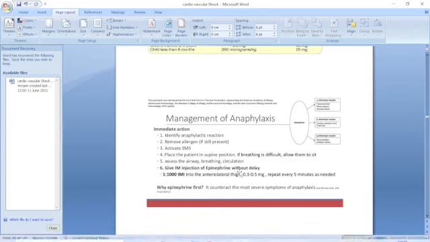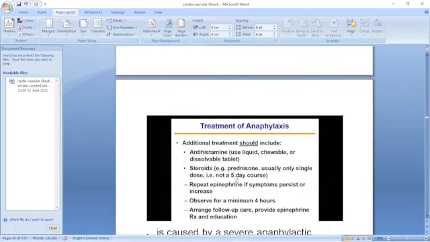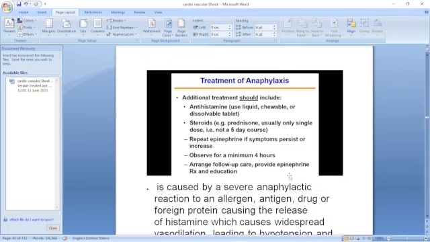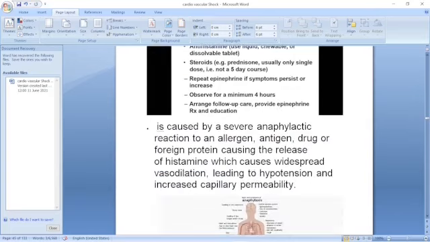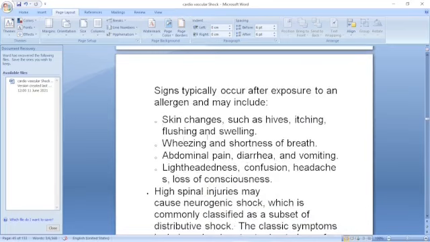Give intravenous injection of adrenaline without delay, 1 in 1000, as you have seen. Adrenaline is the first thing. Treatment should include adrenaline first, then give antihistaminic, then give steroids. If hydrocortisone is not available, give prednisolone. Then repeat epinephrine if symptoms persist. Observe for 4 hours minimum. Arrange follow-up care, and provide epinephrine treatment and education. So these are the things in an anaphylaxis reaction.